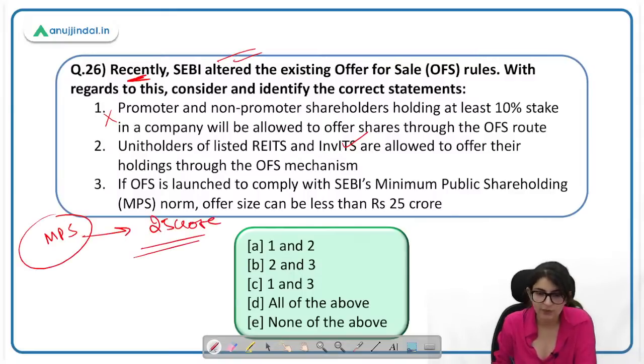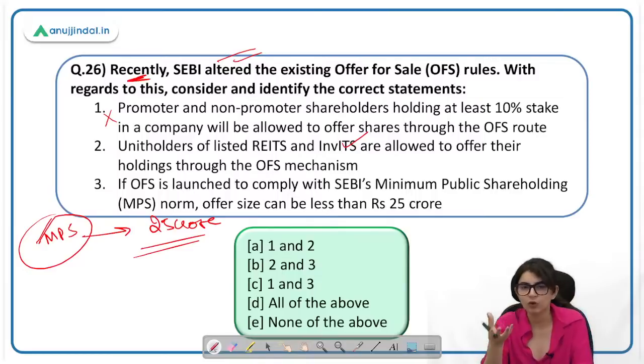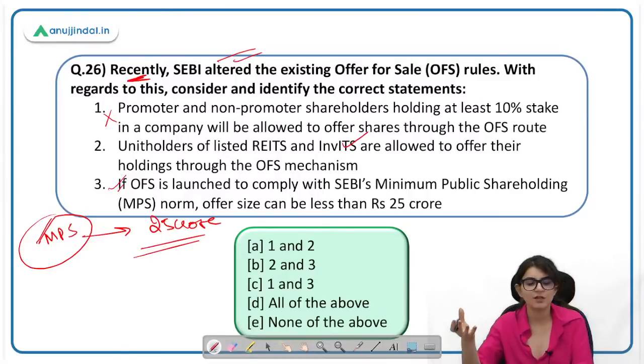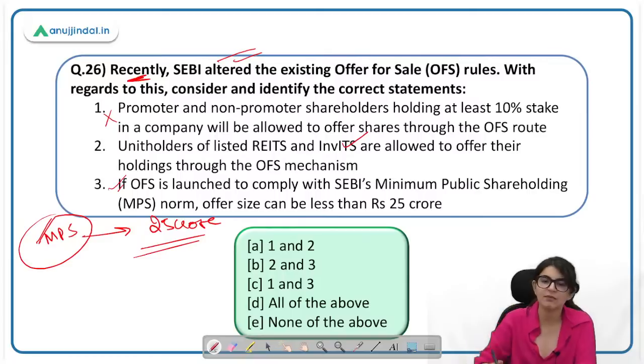The minimum public shareholding should be brought to 25 crore. But the thing is, now if somebody is bringing offer for sale, they can do so to comply with this mechanism कि हम minimum public shareholding को 25 crore तक लाने के लिए ही we are opting for offer for sale. So this is a correct statement. If OFS is launched to comply with the SEBI's minimum public shareholding norm, offer size can be less than 25 crore. Obviously, तभी तो आप minimum public shareholder पे जा रहे हो. This is a correct statement. The answer will be 2 and 3.